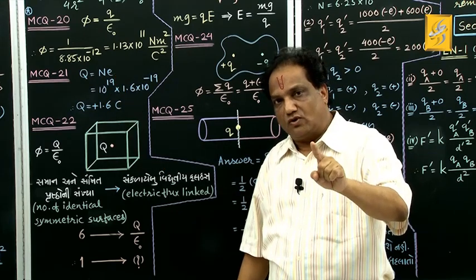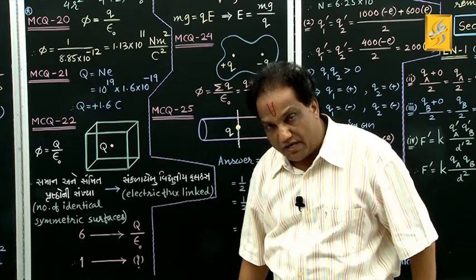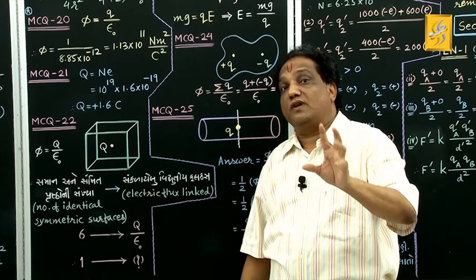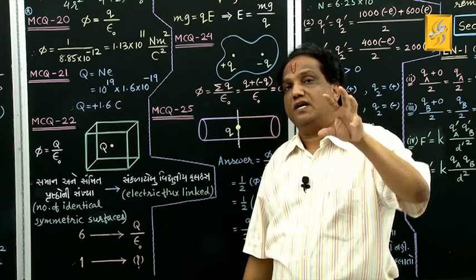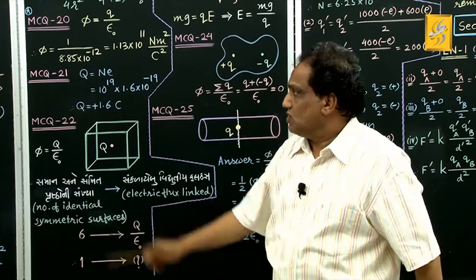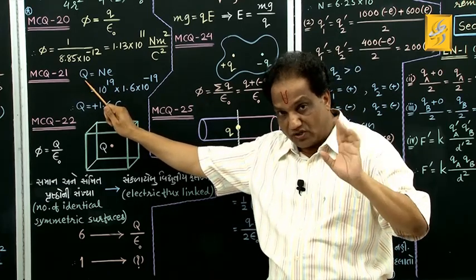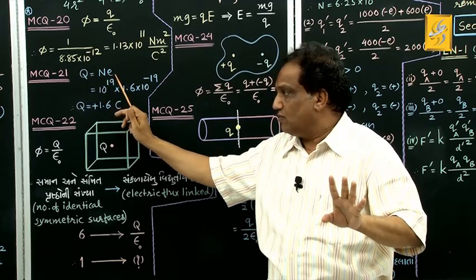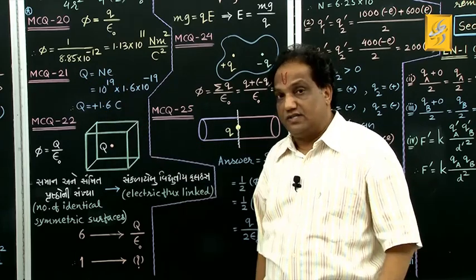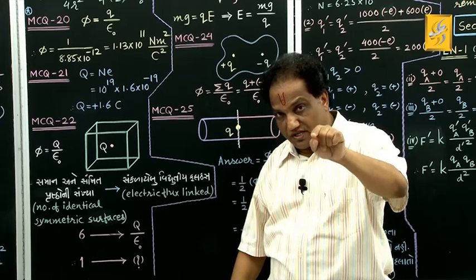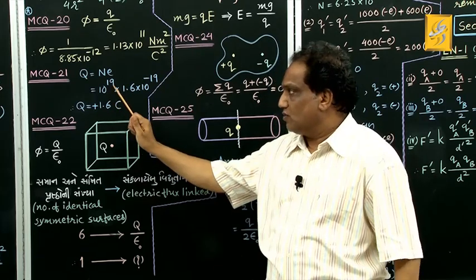Whichever number of electrons are lost by the neutral body, the same number of protons will have its positive charge attributed to that body. So the positive charge gained by the body after losing a certain number of electrons would be Q equals n into e, correct? Where n is the number of electrons lost, which in this case they have given as 10 raised to 19.